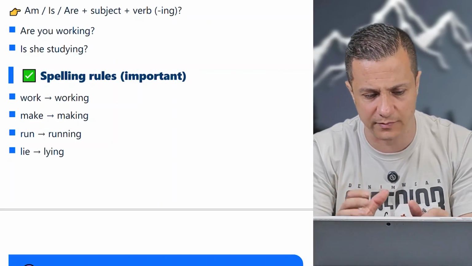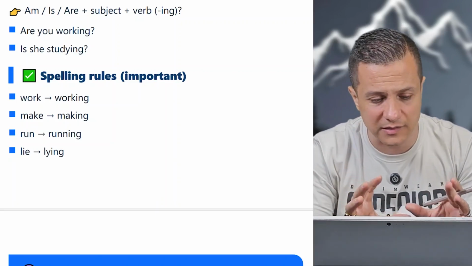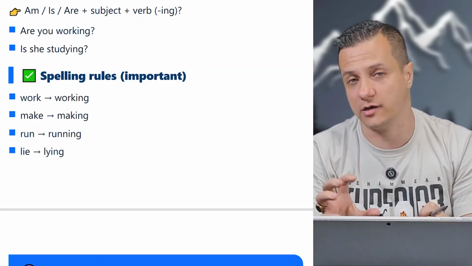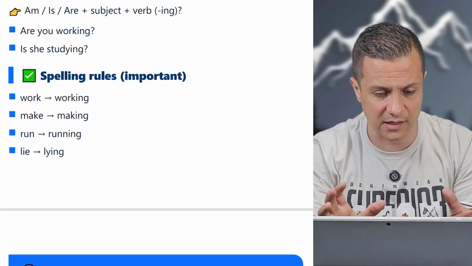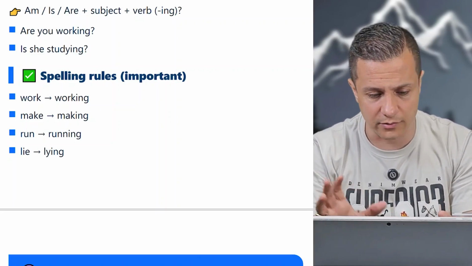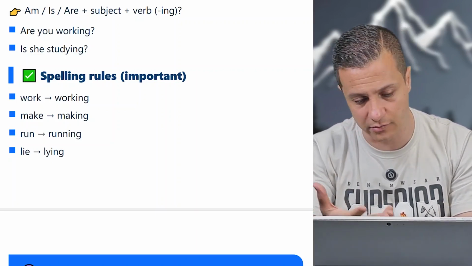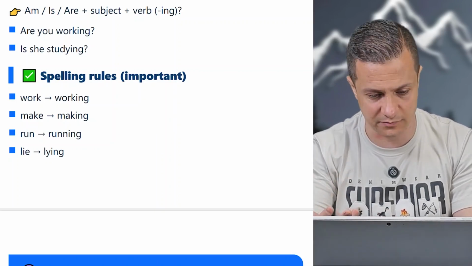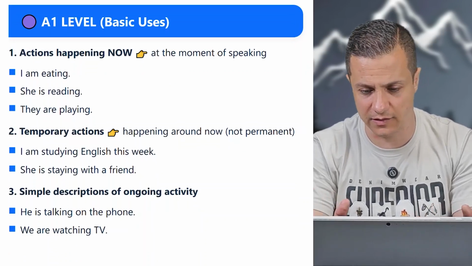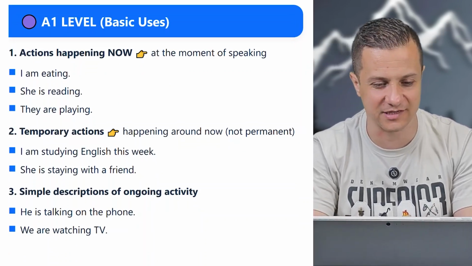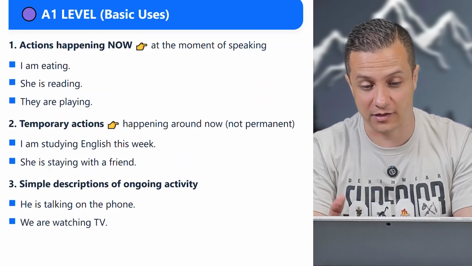Some of the verbs, okay, are like this. They double the consonant if there's a vowel before it. Be careful, okay? Run, running, double N. Lie, lying, very irregular. You have to memorize this one. So, you know, this irregularity exists in all the languages, but in English, it's very easy. We don't have that much complicated conjugation forms like other languages.